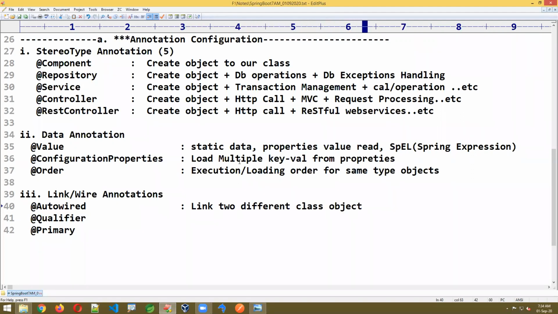Don't worry, I'll explain all one by one here. @Qualifier: select if multiple child objects are found.